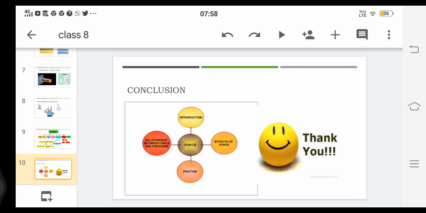Hope you all understood the lesson, children. In the introduction you have learned about the definition of force, and then in the exploration of forces you learned about the effects of force, and then we learned about the relationship between force and pressure, and what about the frictional force.